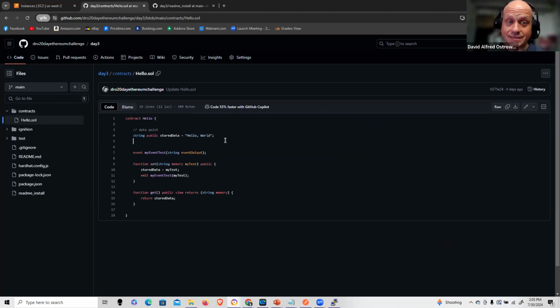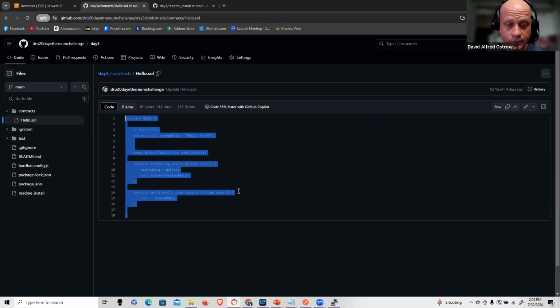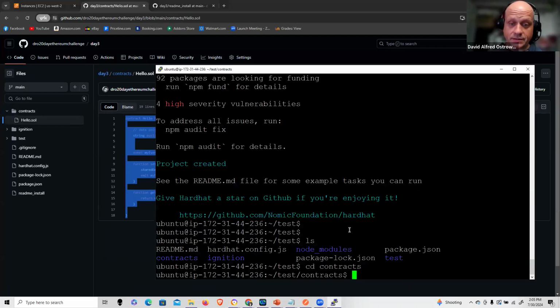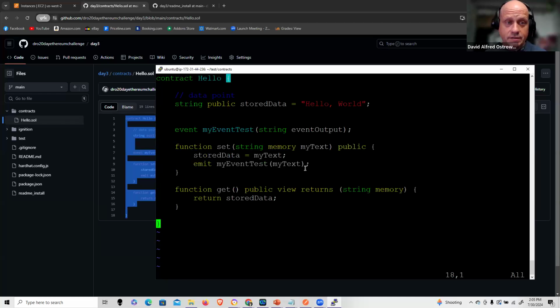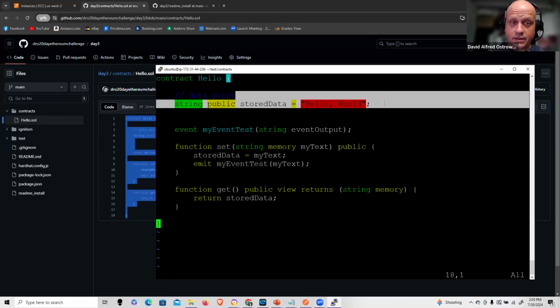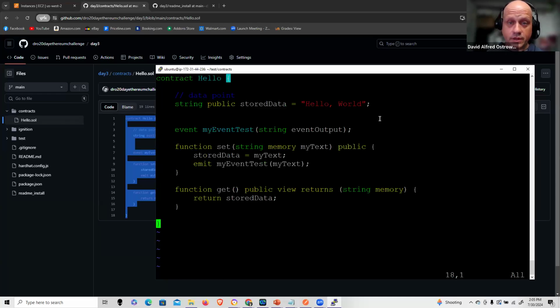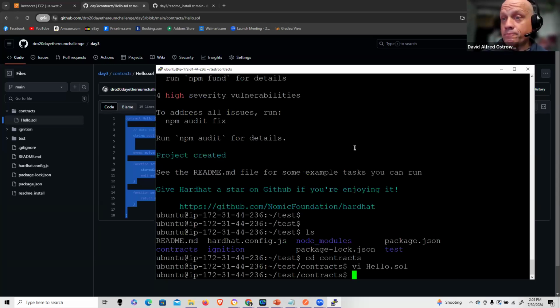I'm actually initializing that string, and I'm going to test that initialization as one of my assertion tests. That was the purpose of doing that in the first place. So again, I'm cut-pasting this into my Solidity contract. I'm taking this public variable and storing it, and you're going to see how that works out in the smart contract.